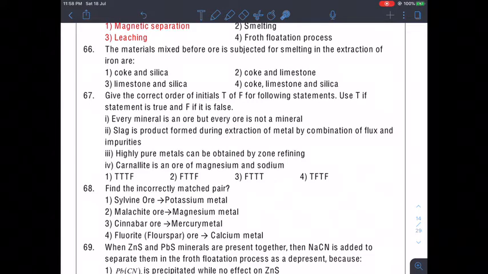Coke and silica, no. Limestone, silica, and coke and limestone. So the correct answer will be only coke and limestone along with the metal, right? So iron plus coke plus limestone, that means CaCO3. So my answer would be the second one, because silica is not added. Silica is present as an impurity in the iron ore.